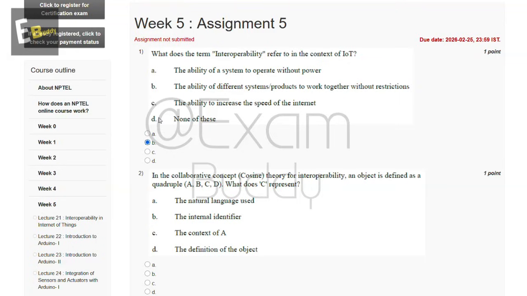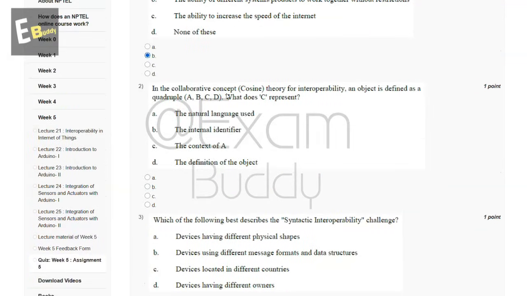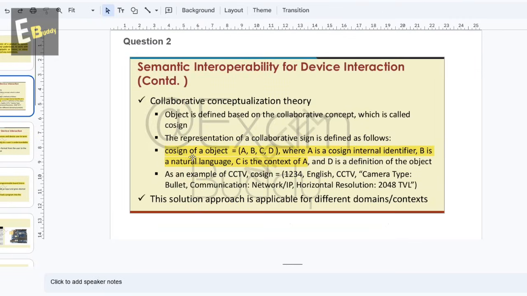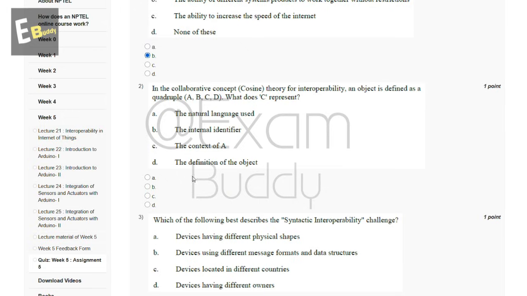And now let's go to our question number 2. In the collaborative concept cosine theory for interoperability, an object is defined as a quadruple A, B, C, D. What does C represent? So these are the options, and now let's check the explanation. In explanation, you can see cosine of an object A, B, C, D, where A is a cosine internal identifier, B is a natural language, C is the context of A. So the answer of our second question is C, the context of A.